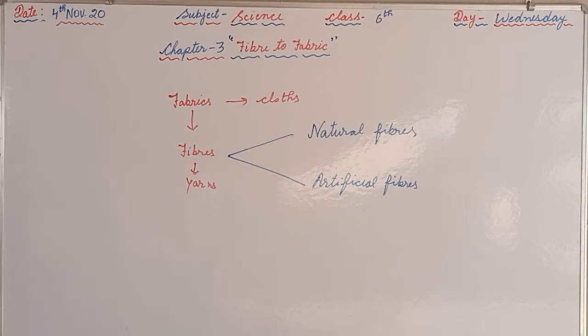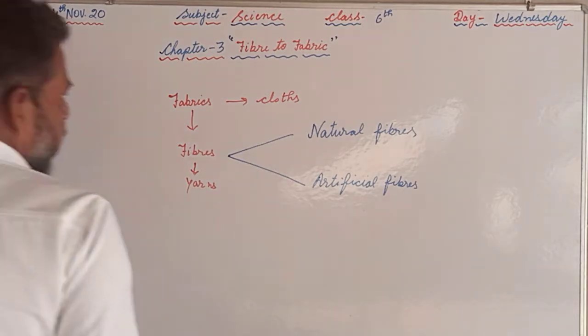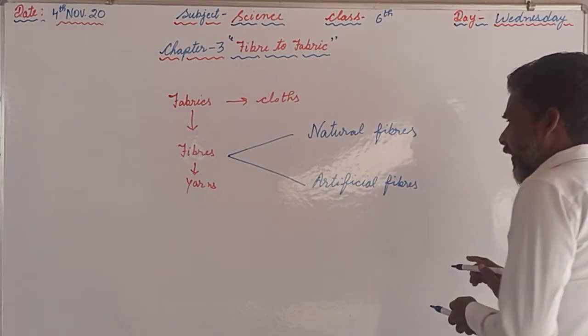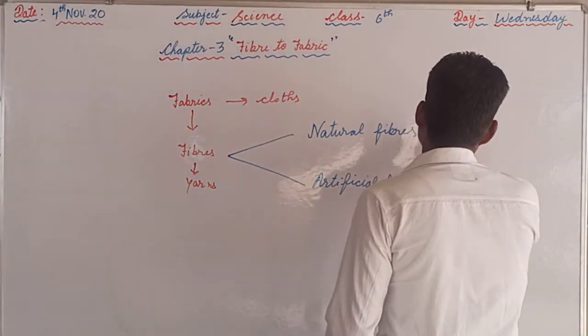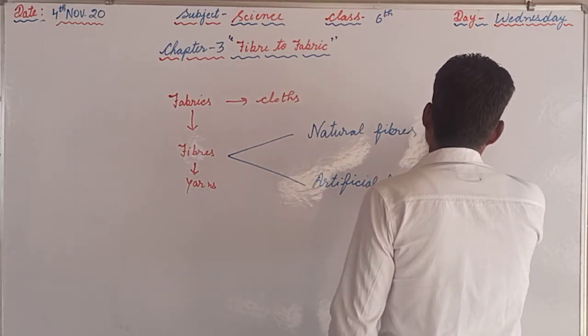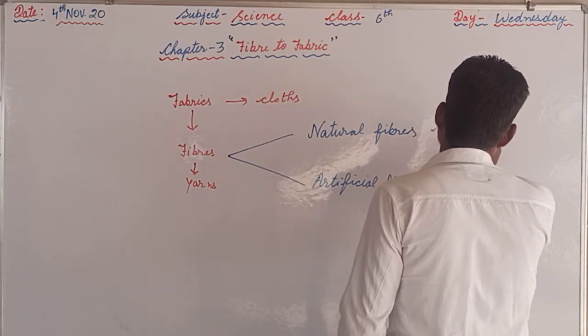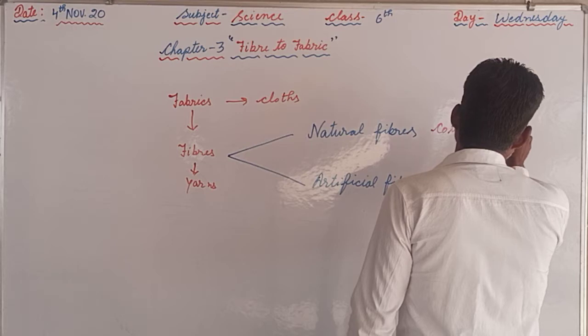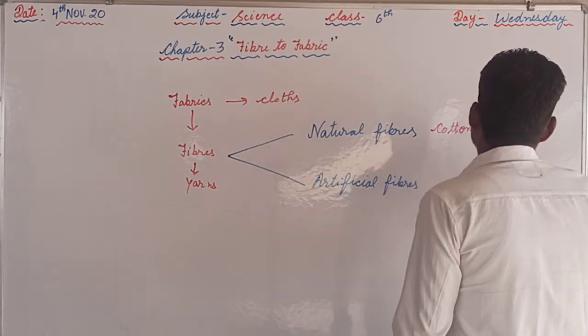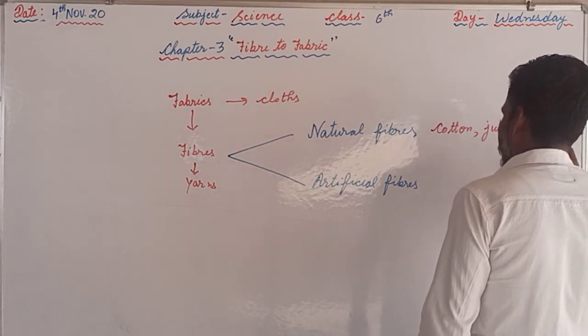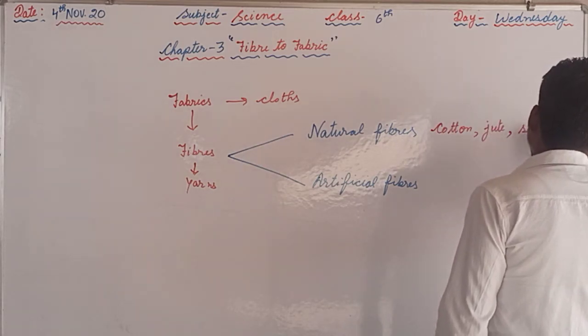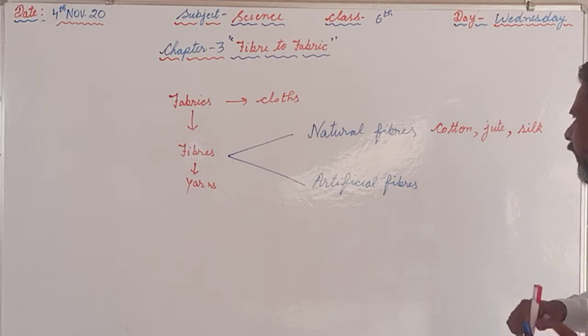Now we are supposed to discuss what the natural fibers and the artificial fibers are. The natural fibers are cotton, jute, and silk.